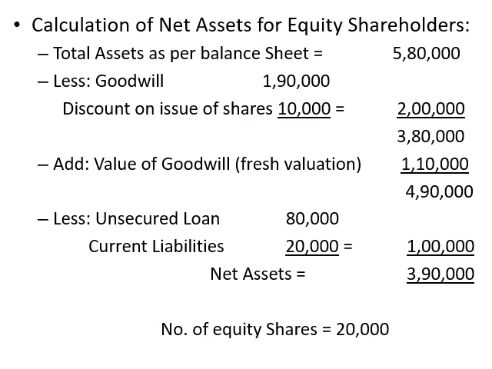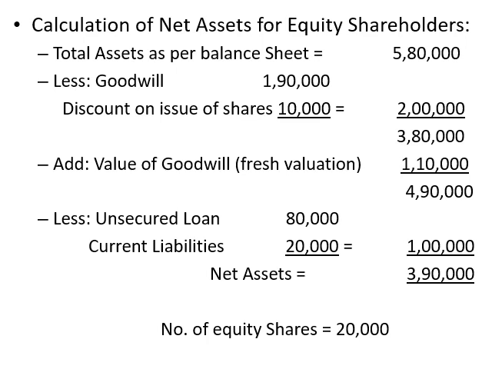After considering all those points and conditions of valuation of shares, we will come to a figure that is the net assets. So this net assets and number of equity shares will be required in order to calculate the value of a share. The net assets in this problem come to 3,90,000, and the number of equity shares is 20,000.